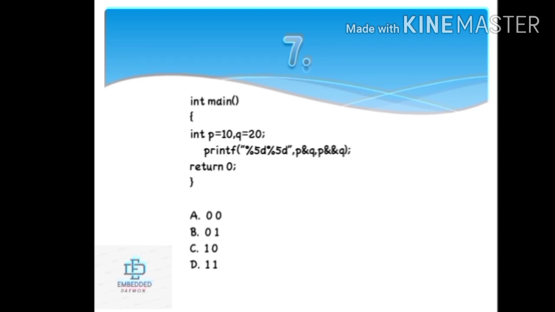Next question. Integer p is equal to 10, q is equal to 20. The AND operations are performed. Here p and q are non-zero values, so the operations are performed and we will get the answer B.